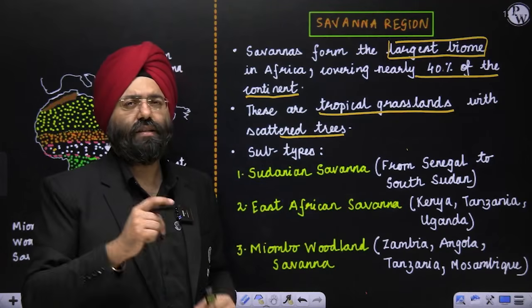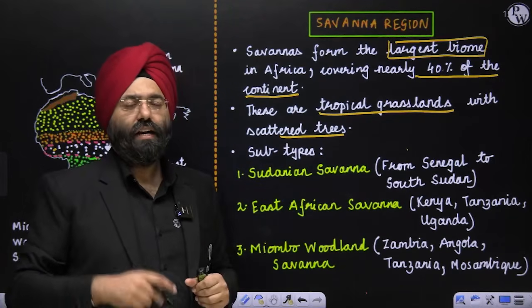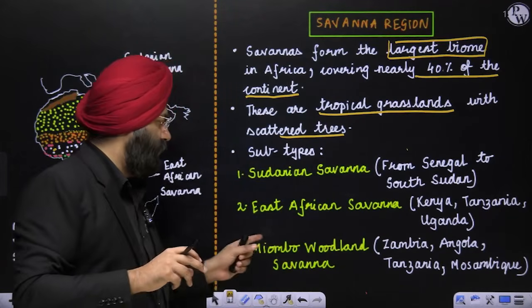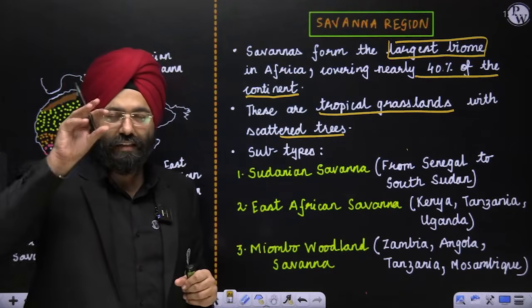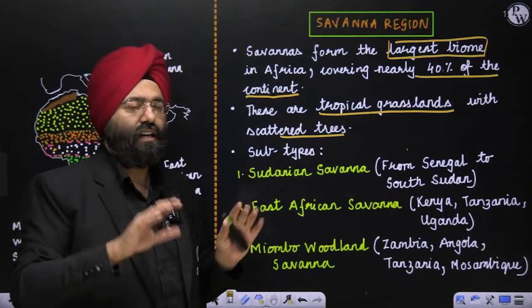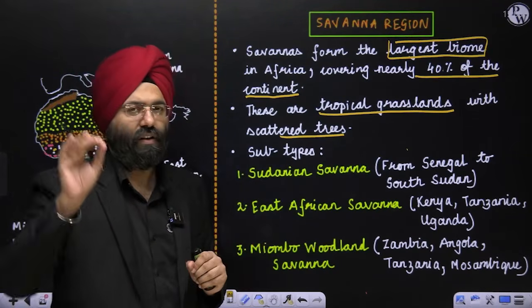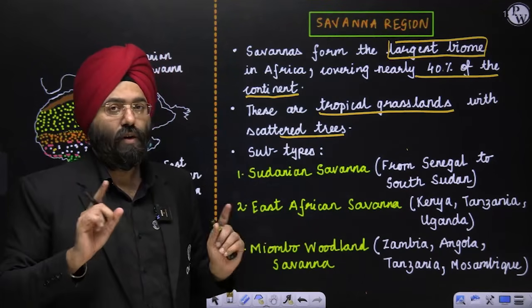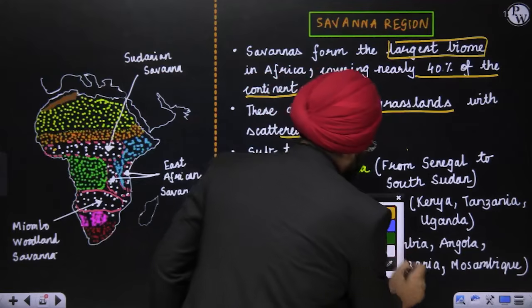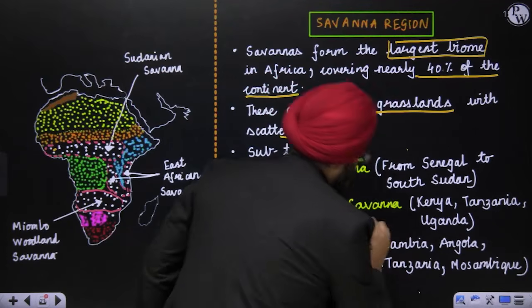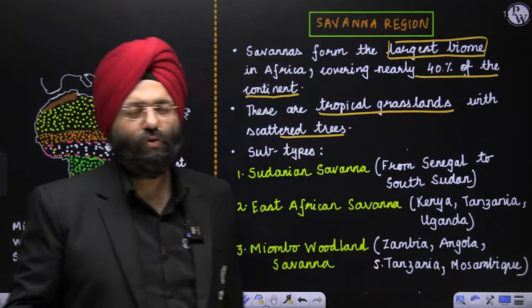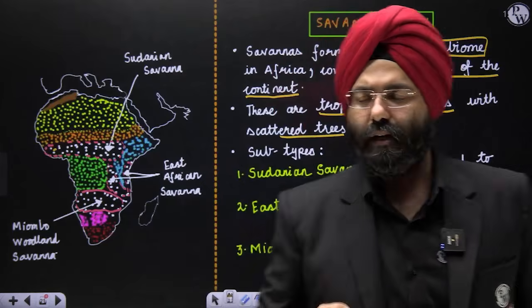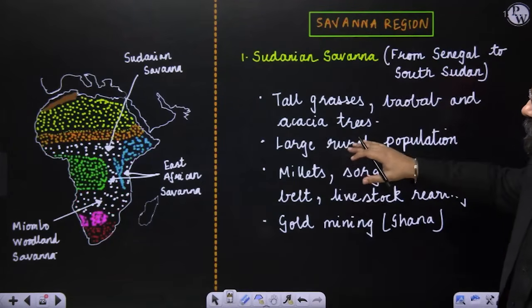Now people will say, Tanzania has been mentioned here also and here also. See, some parts of Tanzania lie in the woodland savanna also, the southern part. The northern part basically comes under the category of the East African savanna. So this should be clear. You should not get confused because Tanzania has been mentioned in both. If you want to write, you can possibly mention South Tanzania. This will make it easier for you to remember also, so that there is no problem. Clear? Now let us see them one by one.